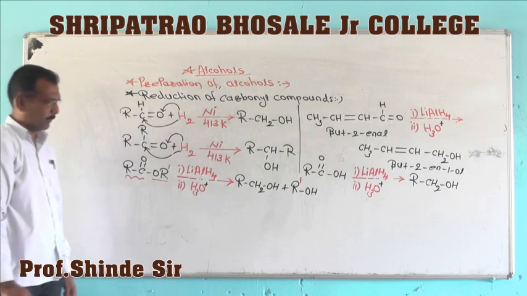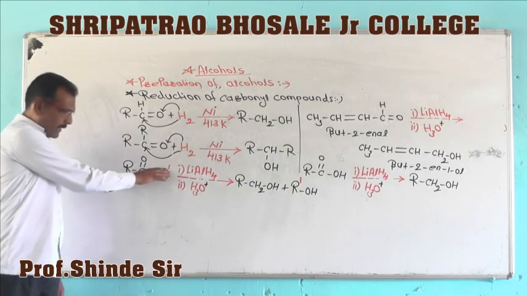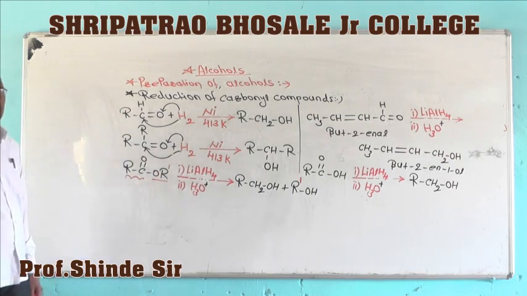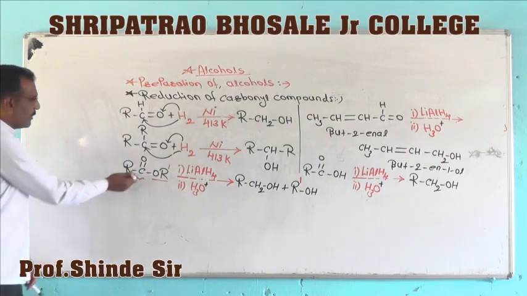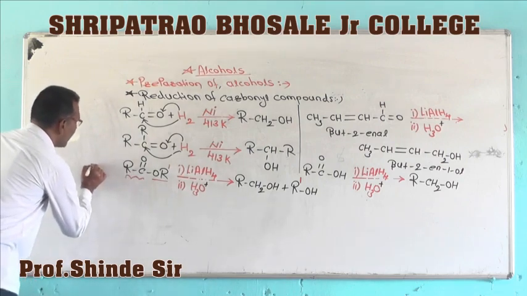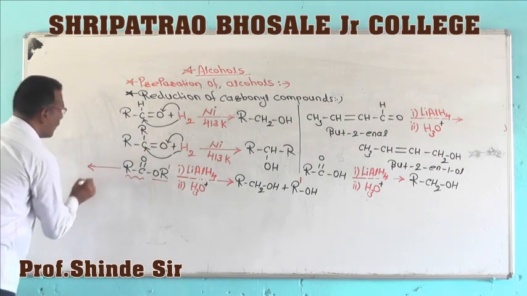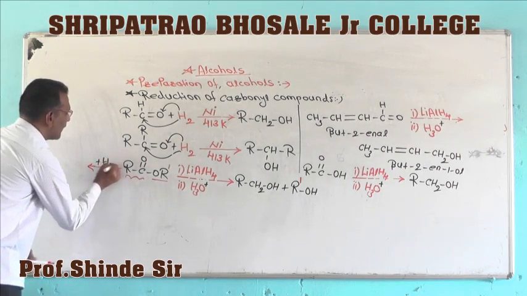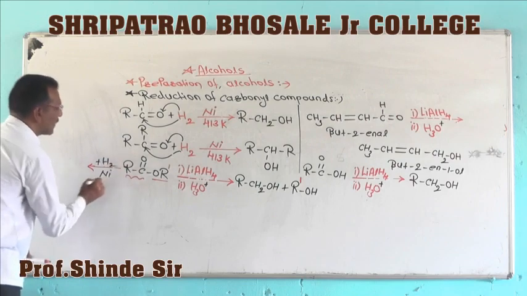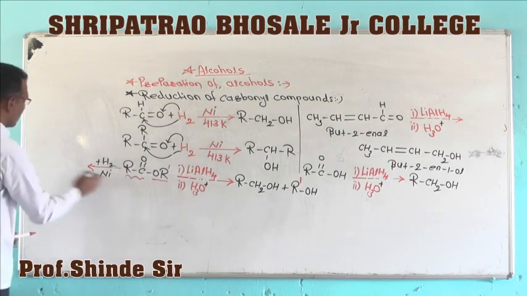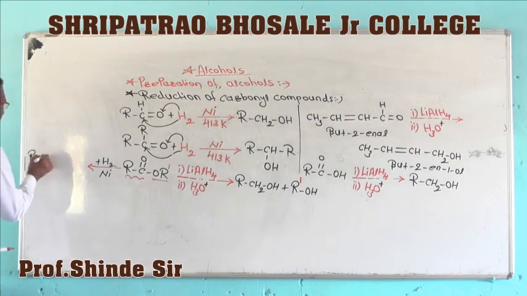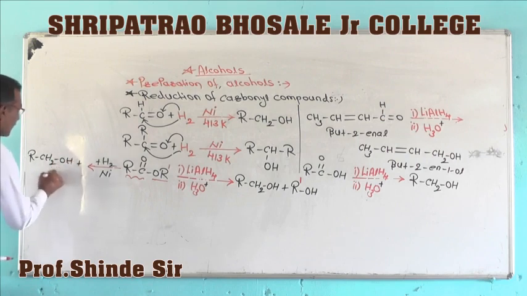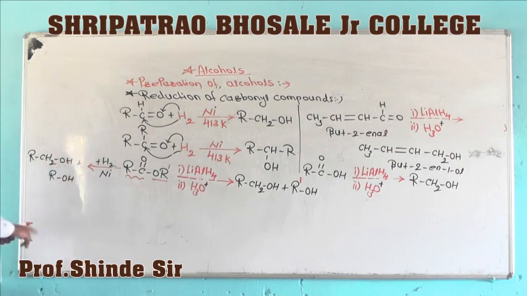Also, by catalytic hydrogenation of these esters, for example in the presence of nickel, we can obtain this alcohol plus R dash OH.